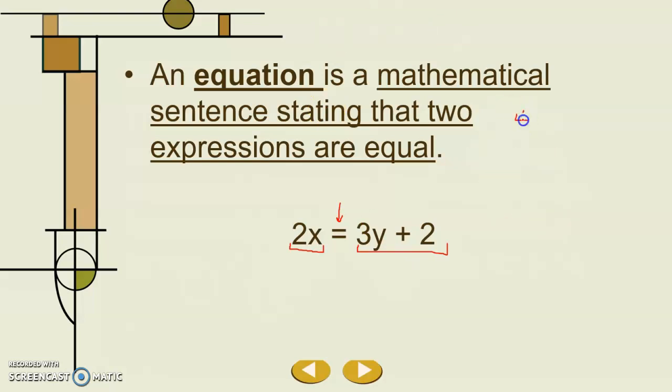The most common equation is probably just one with numbers, the easiest one. 4 equals 4. We know that that's true because 4 is the same as 4. Those two things are equal. So an equation can be simple, like 4 equals 4, or it can be a little bit more complicated and involve variables and all different kinds of terms. If we were to solve this equation to find that variable, we would find that x is equal to 4. And that's what we're going to be working on today, solving these equations.